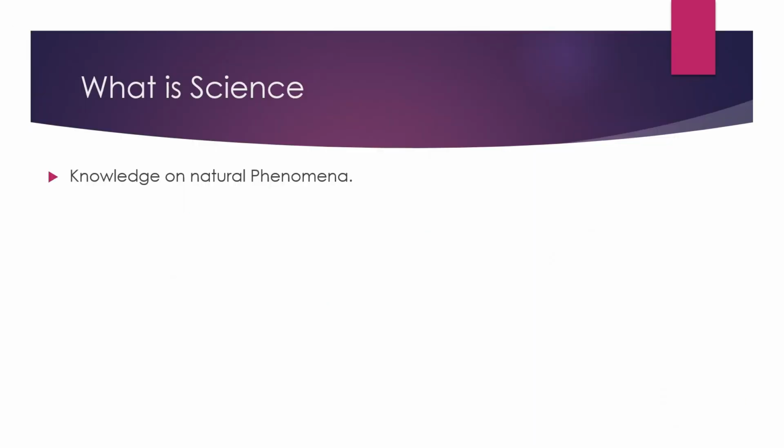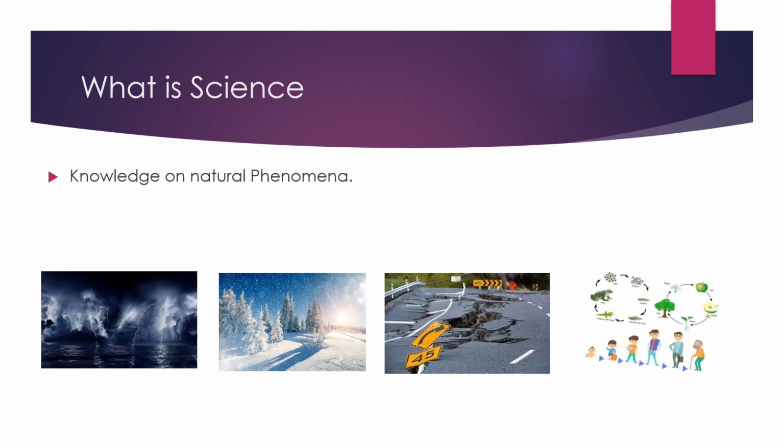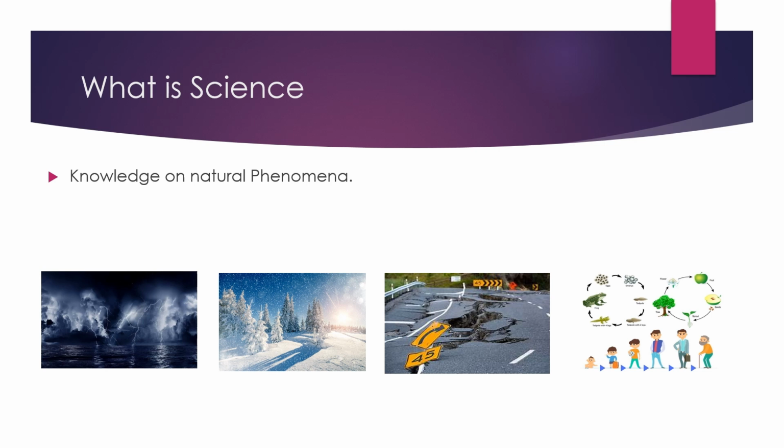Alright students, first of all, what is science? Science is known as the knowledge on the natural phenomena such as the thunderstorm, snowfall, earthquake, and also the growth of living things. The knowledge on why and how these natural phenomena take place is known as the knowledge on the science. Maybe at this point, some of you might already have some idea on why and how these natural phenomena are actually happening.